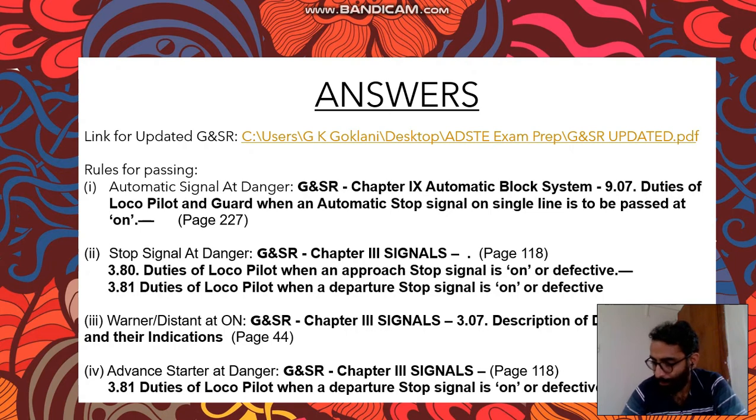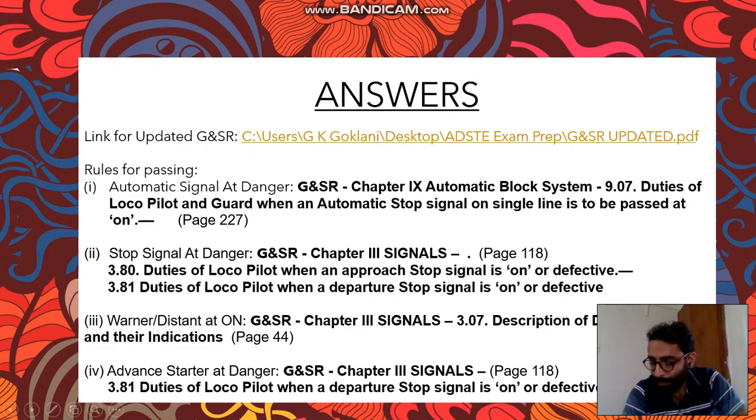I have compiled some information from G&SR for all of you, so that it becomes a lot easier. You can take a screenshot of this particular slide because this is really very important. It basically describes all the important clauses or sections of G&SR which are applicable for this particular question, right? So the first section of this question asked about rules for passing automatic signal at danger, right?